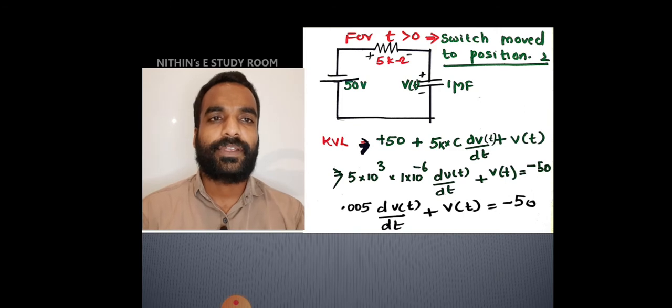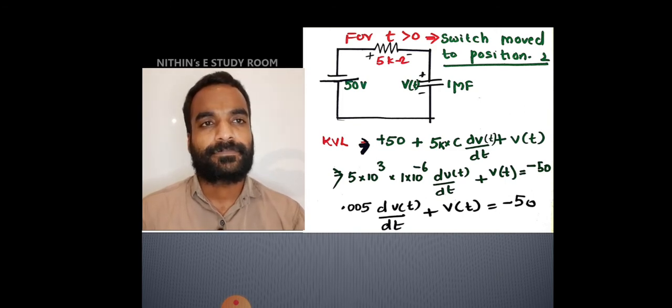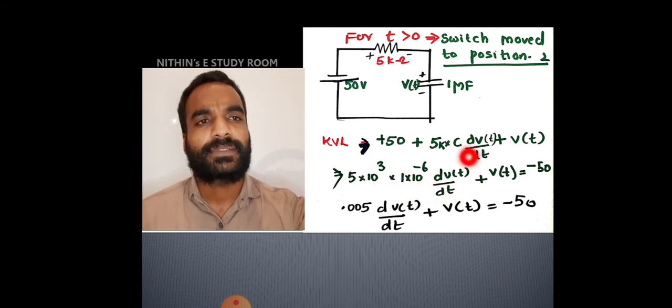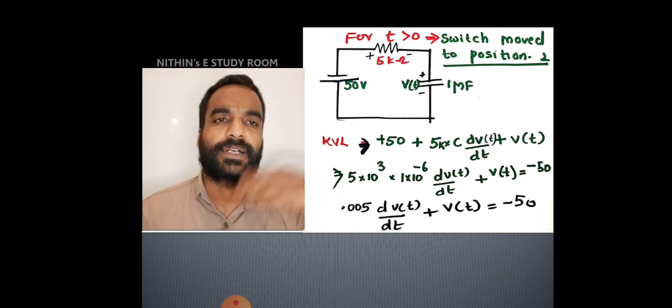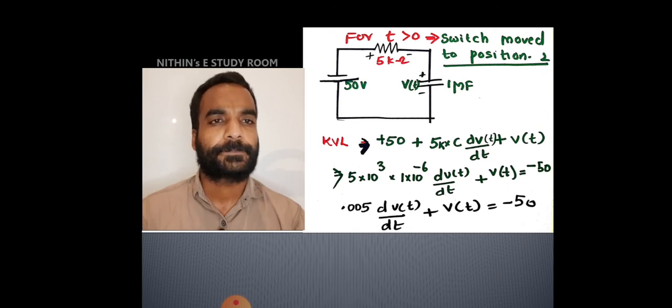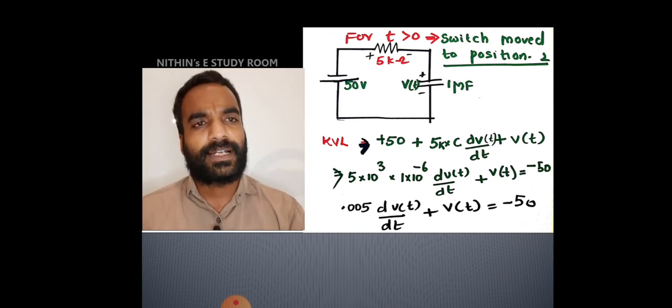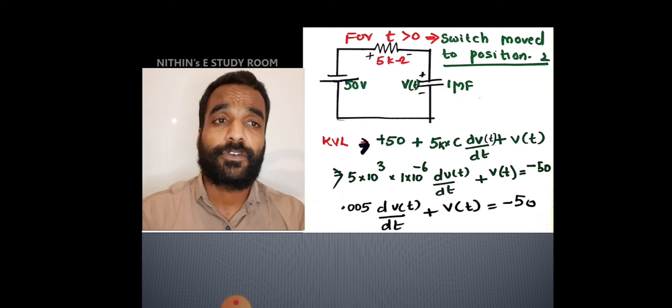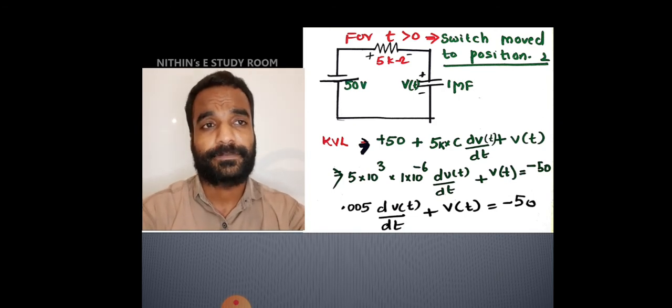Now 5 into 10 raised to 3. Here we are solving 5 kilo ohm, 5 into 10 raised to 3, into C, 1 into 10 raised to minus 6, dV by dt, plus V of t, that is equal to minus 50. We are taking 50 to the other side. Then after solving that 5 into 10 raised to 3 and all, we will get 0.005 into dV of t by dt plus V of t, that is equal to minus 50.